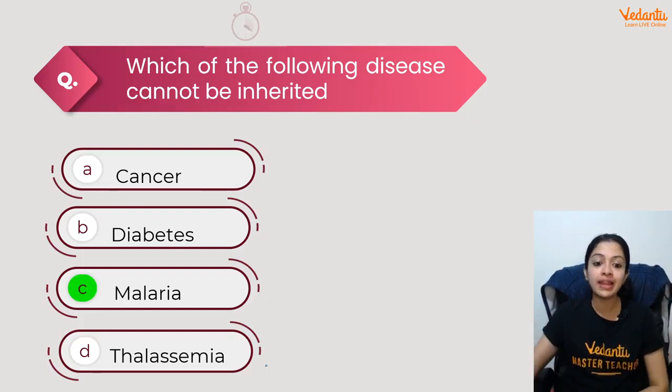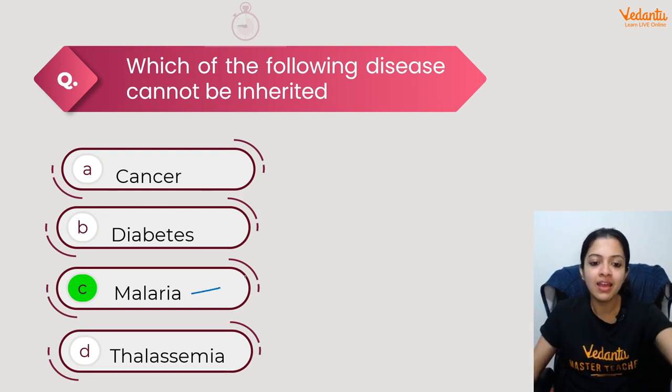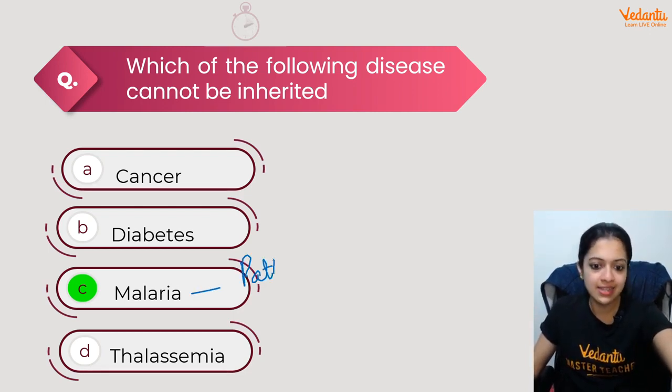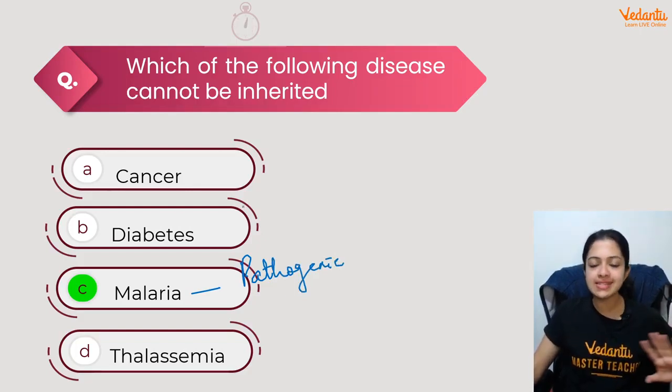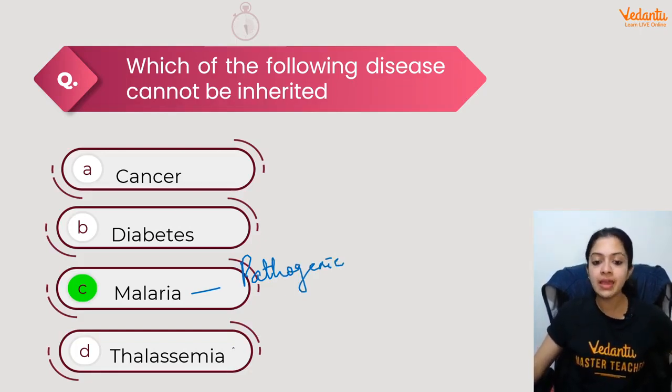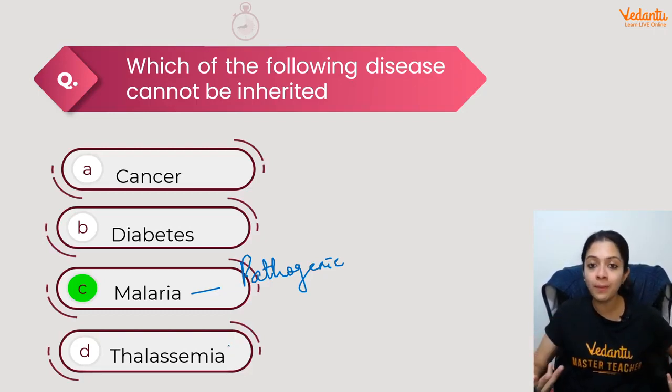Right. The answer is malaria because malaria is a pathogenic disease, right? A communicable disease. Now, cancer and diabetes, I guess everyone knows. Thalassemia is also a genetically inherited disorder whereby there would be an abnormality in the blood cells of the affected individual. Okay, right. Sickle cell anemia and thalassemia are all blood cell related disorders.